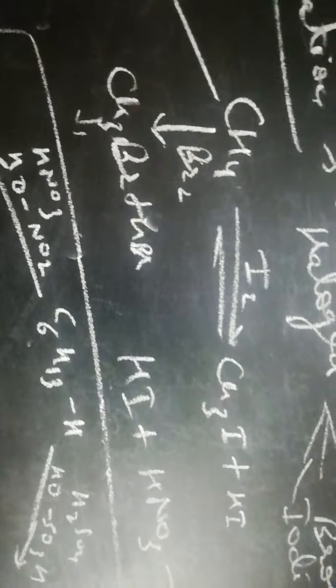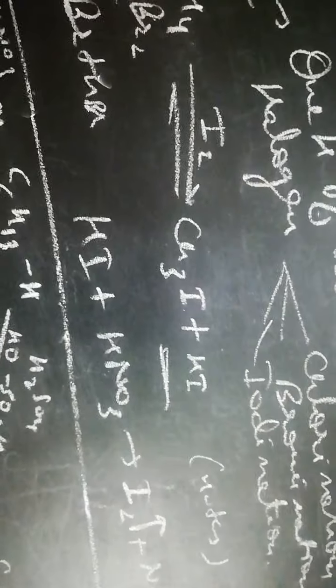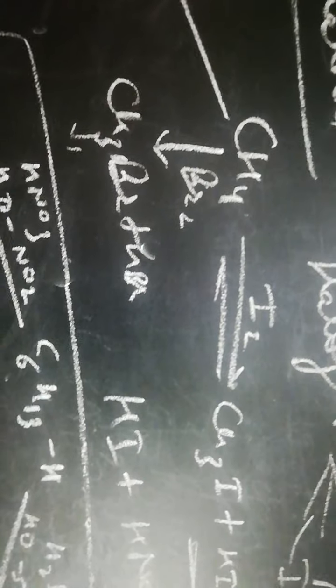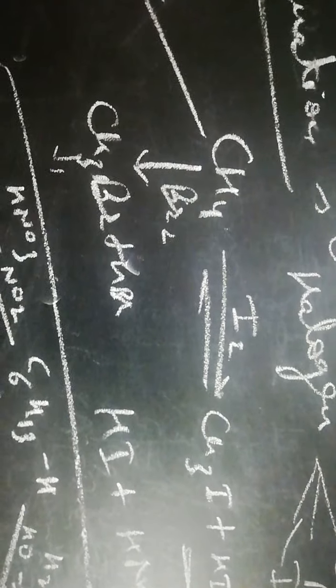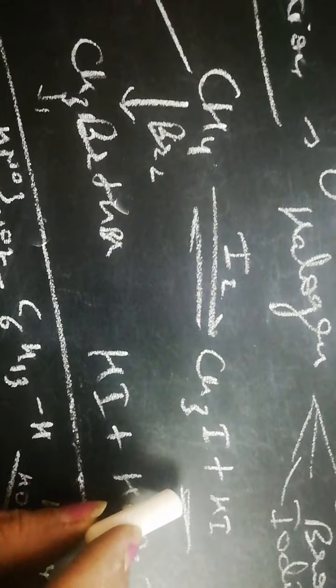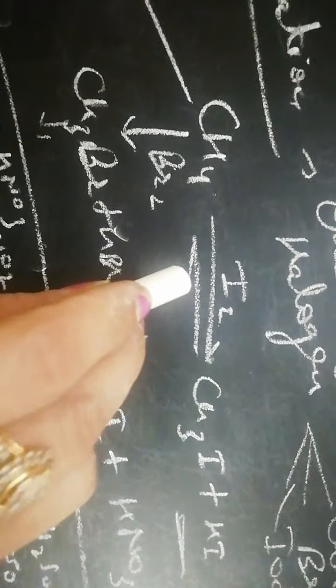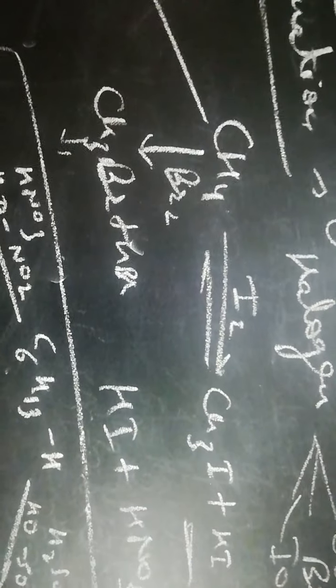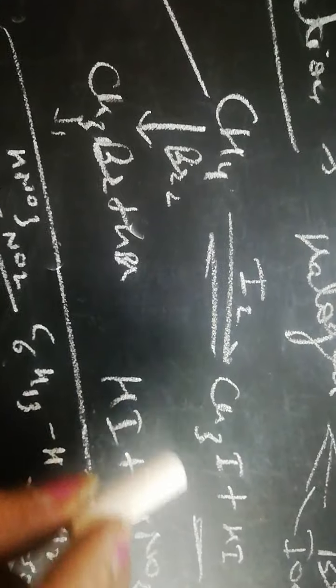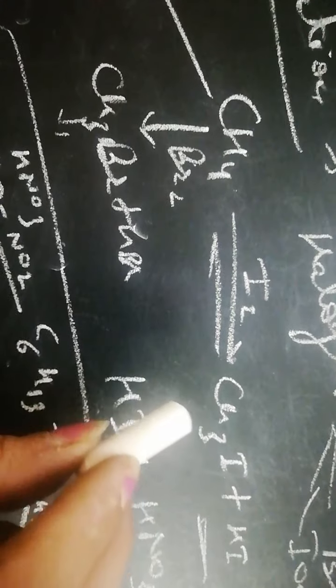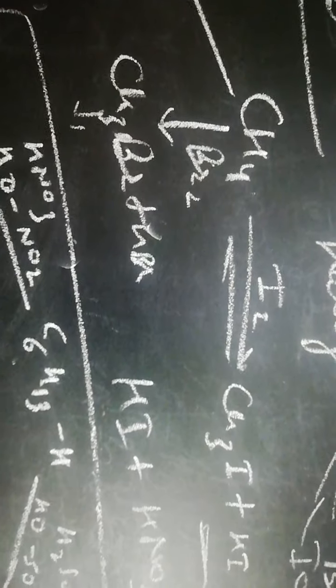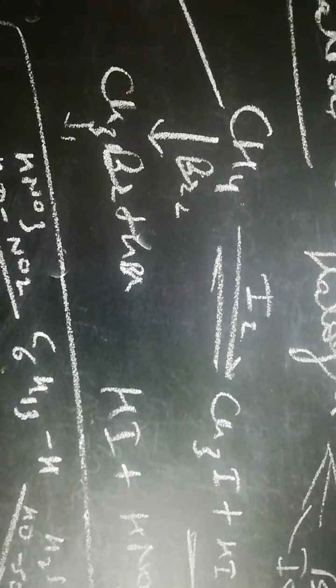If it reacts with iodine, we will get CH3I, and hydrogen iodide is also formed here. As we can see, this reaction is reversible. So HI has the tendency to convert back into iodine. To obtain the product, we need to stop the reverse reaction. We don't want the reversible reaction to take place, so we will remove HI.